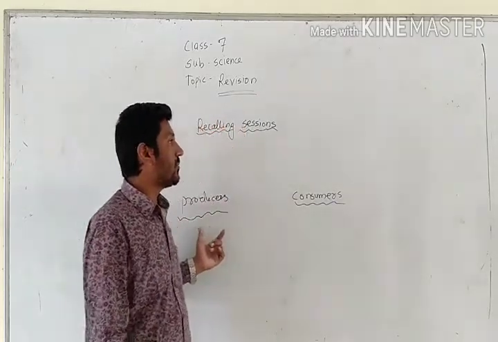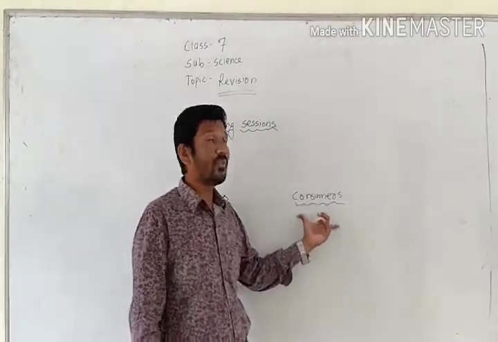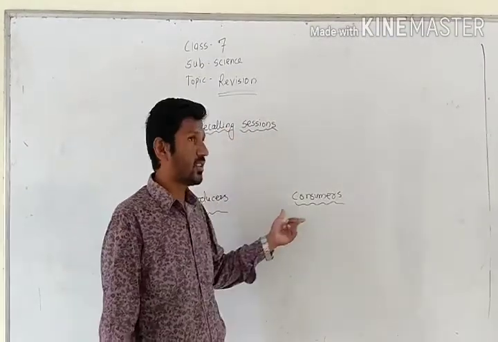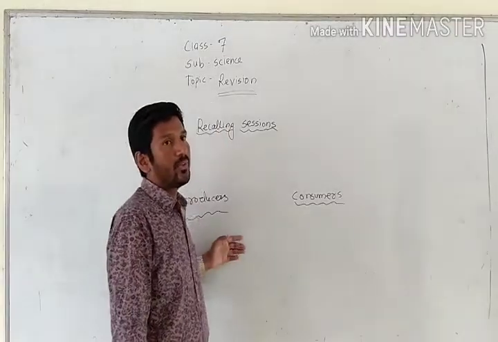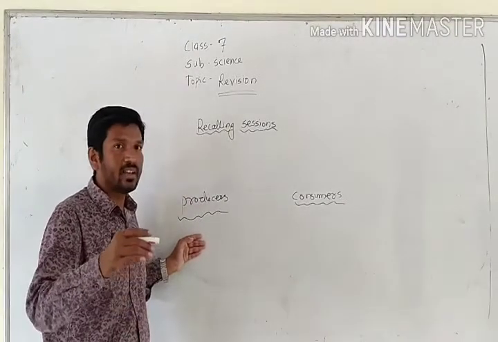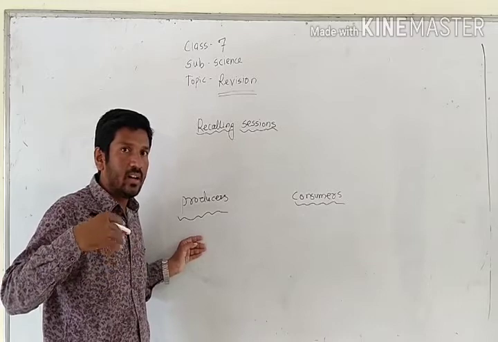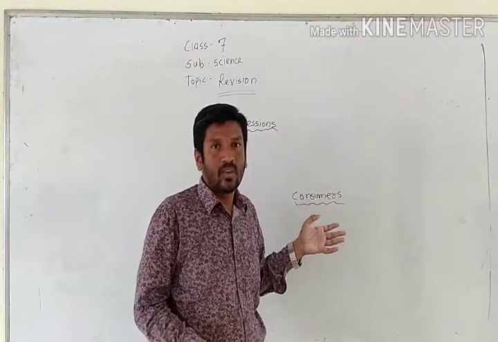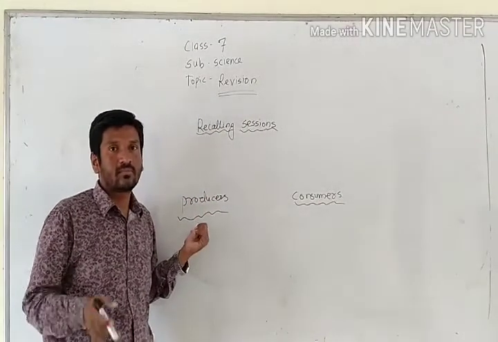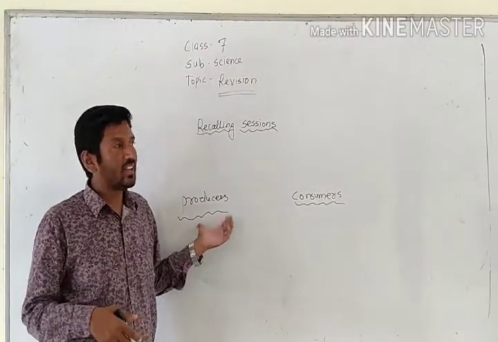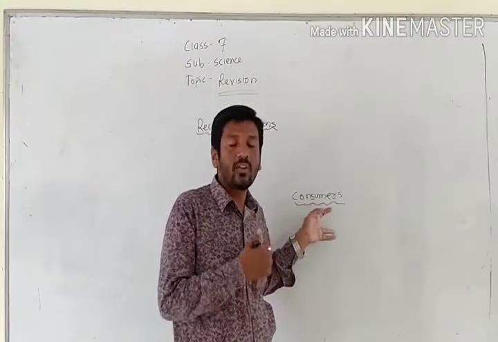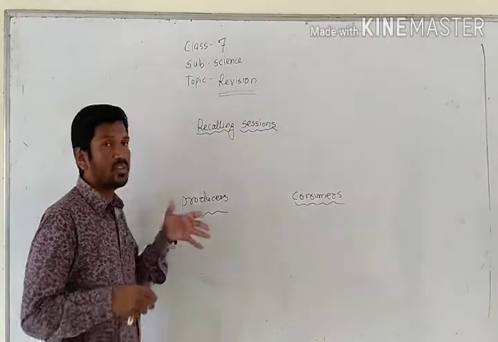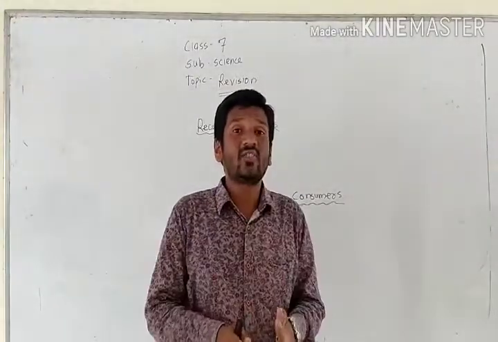So what is the importance of producers in our ecosystem and what is the role of consumers in our ecosystem? We require both producers and consumers. If we have only producers, suppose a company is producing a lot of products but no one is going to purchase them, what is the use of producers? No use. If there are no producers, only consumers, they will not get their essential things. So in an ecosystem, producers and consumers both are essential parts.